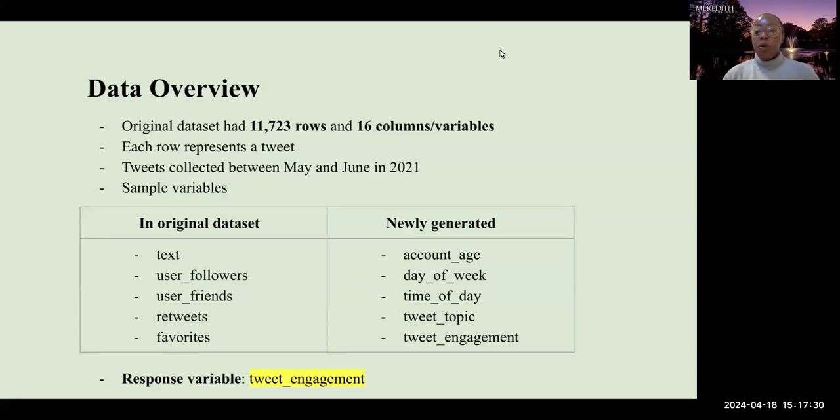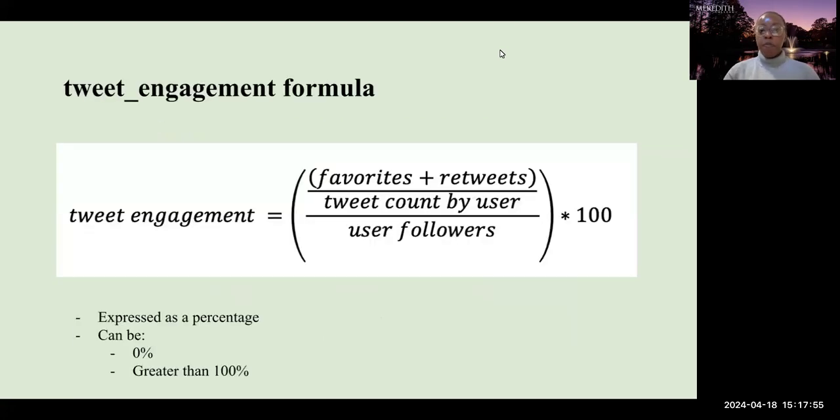Here is an example of a table showing some of the variables that we were using in our dataset. To the left are examples of variables that came with the original dataset, and to the right are examples of variables that we generated using already existing variables. Tweet engagement is one of these variables that we generated, and it's the one that measures the level of engagement of a tweet, and is also the one that we use as our response variable.